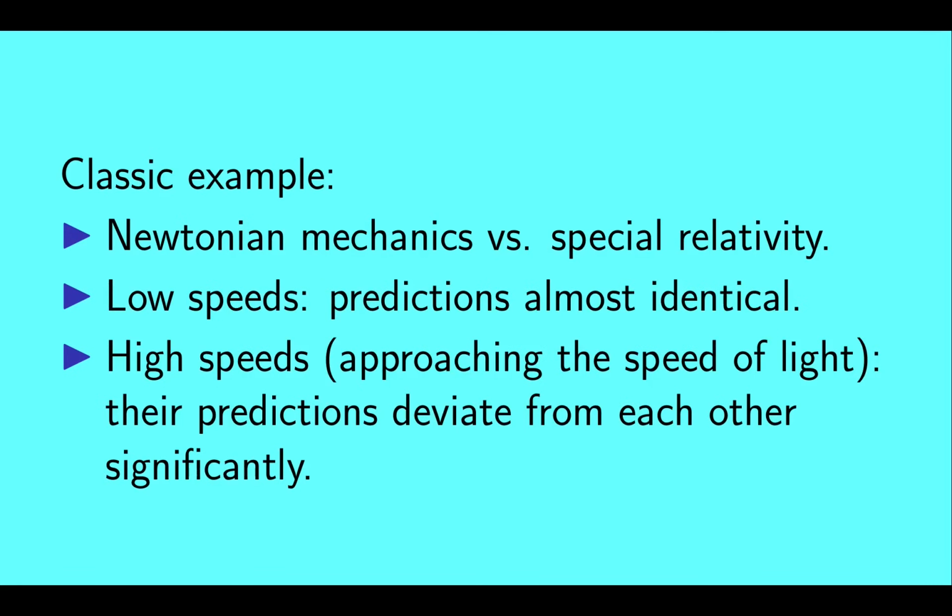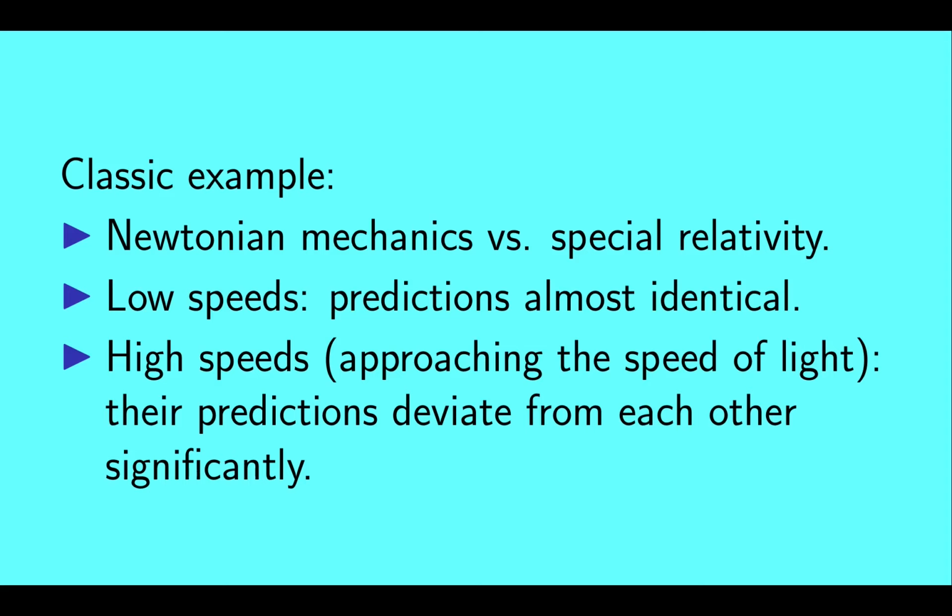A classic example of this is the case of Newtonian mechanics versus special relativity. In experiments where all of the relevant speeds are far below the speed of light, the two models predict almost identical behaviors. Detecting the difference requires very precise measurement.